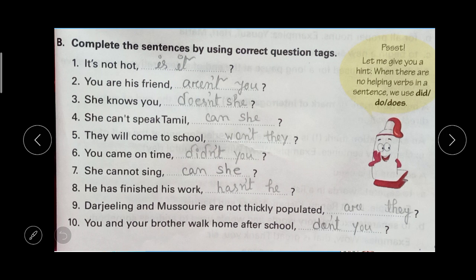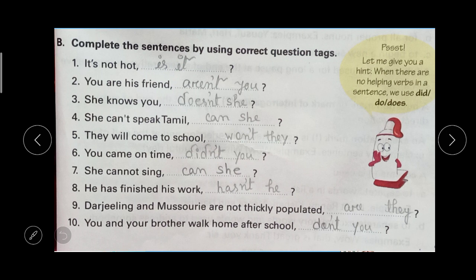Number 2. You are his friend, aren't you? Number 3. She knows you, doesn't she? Number 4. She can't speak Tamil, can she? Number 5. They will come to school, won't they? Number 6. You came on time, didn't you? Number 7. She cannot sing, can she?